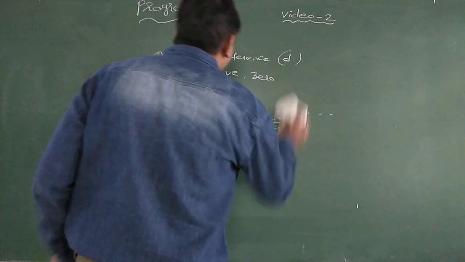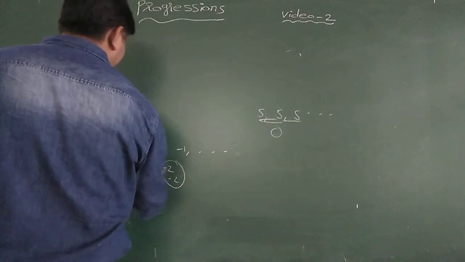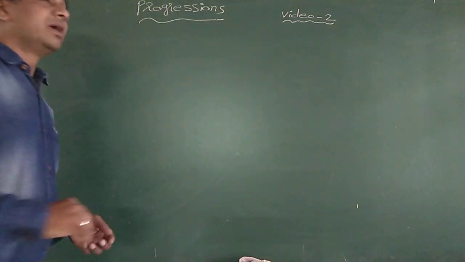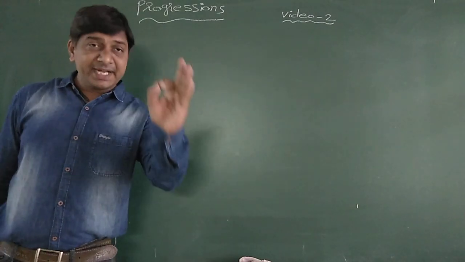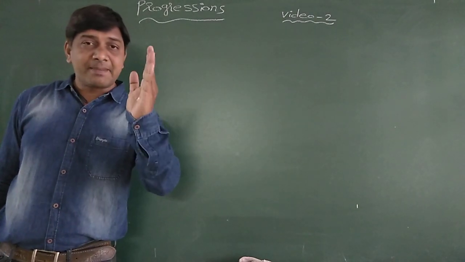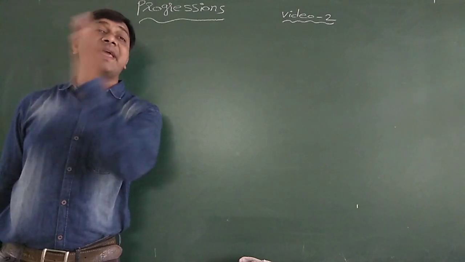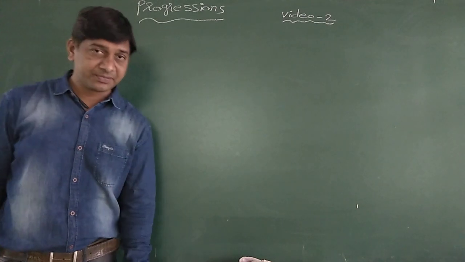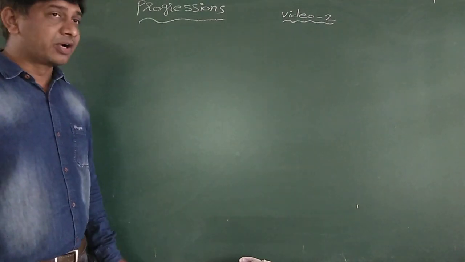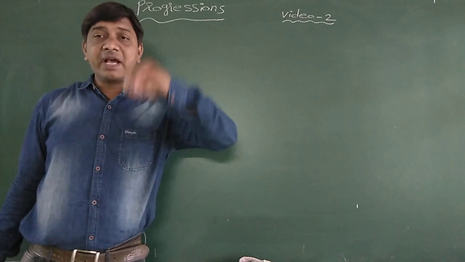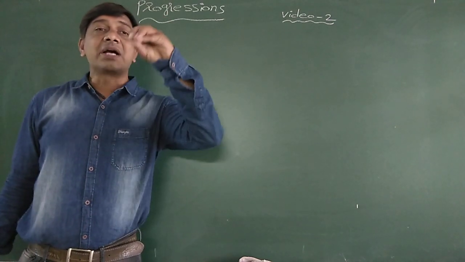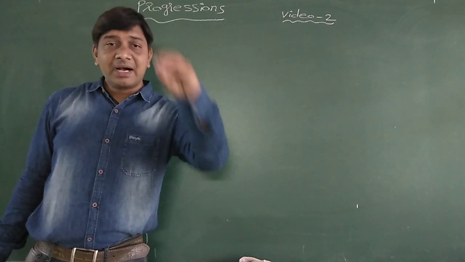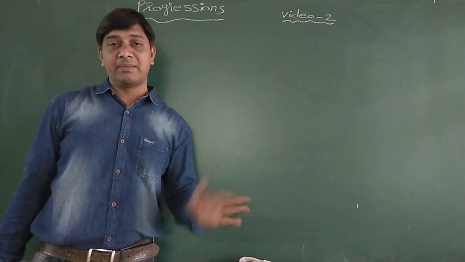Now here we discuss the general form. Already yesterday I gave a definition also. A sequence obtained by adding a fixed number to its preceding term, except the first term, is called an arithmetic progression. The fixed number we are adding is called the common difference d. The fixed number may be positive, negative, or zero.